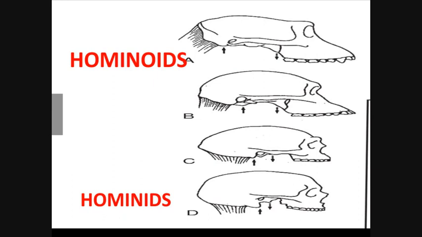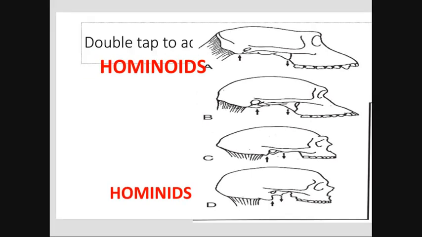I would like to request all of you now to concentrate on this diagram. When this evolution started almost 5.6 million years ago, the existence of man was like an ape. You can see there are 4 different diagrams of skull structures. Point A is the skull of an ape.